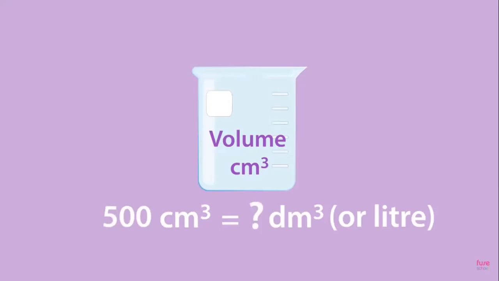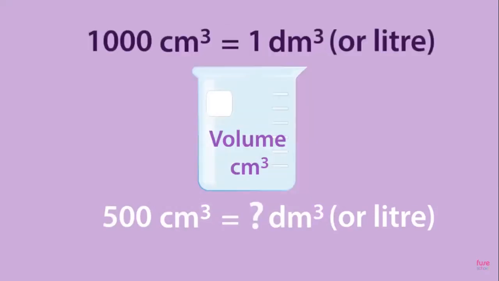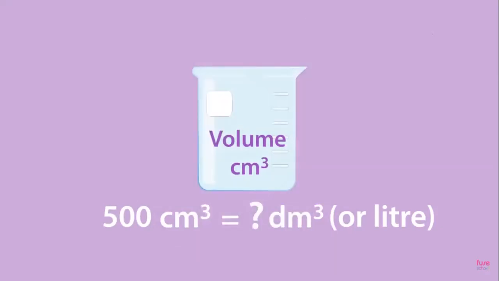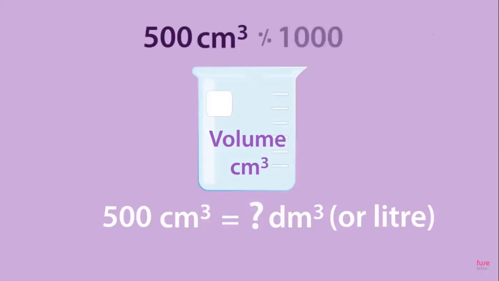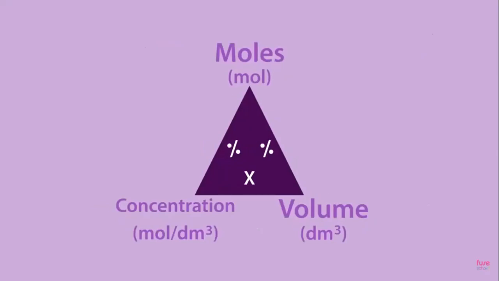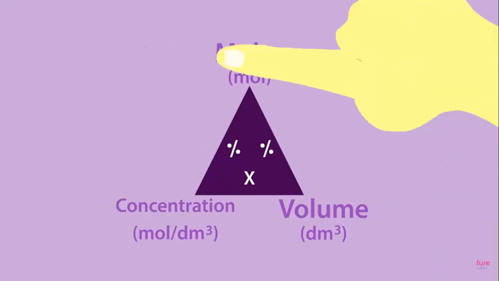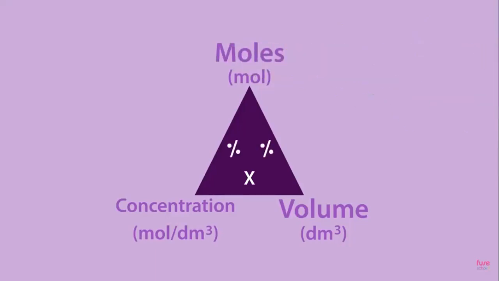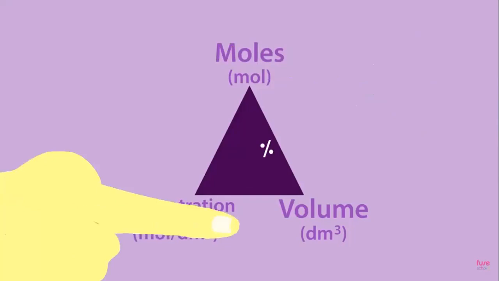Pause, think, and continue when ready. To get the answer, you need to divide 500 cubic centimetres by 1000. So 500 cubic centimetres is the same as 0.5 decimetre cubed. You can find any of these quantities by covering up the one you're looking for with your finger. For example, if you cover moles, you can find this by multiplying the concentration by the volume. This is because any two terms on the bottom of a formula triangle are always multiplied together. If you want to find the concentration, you cover this and divide the number of moles by the volume.